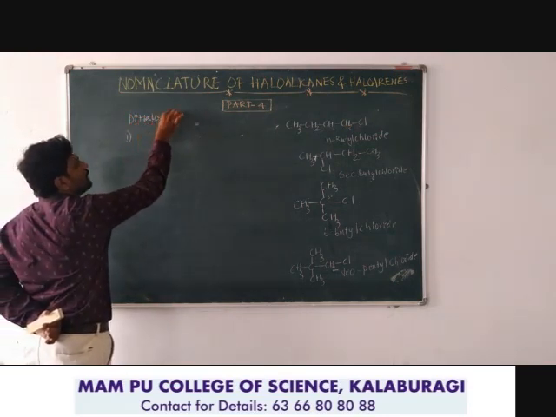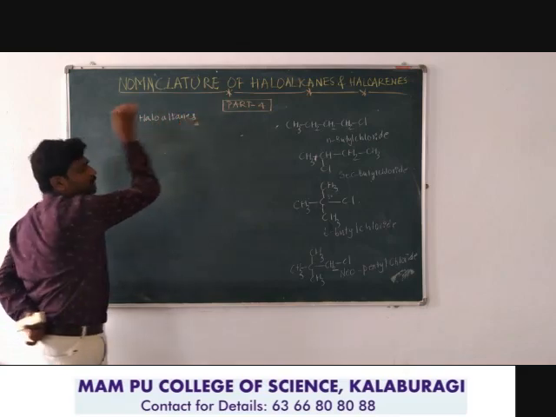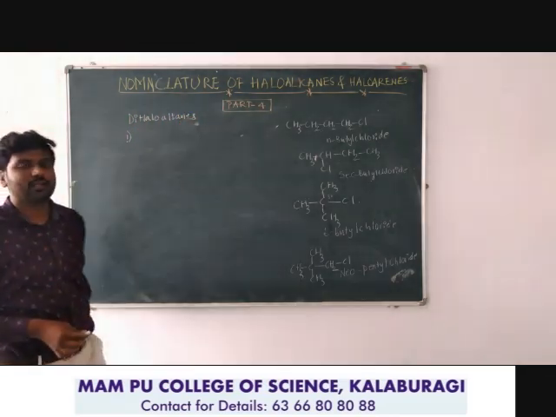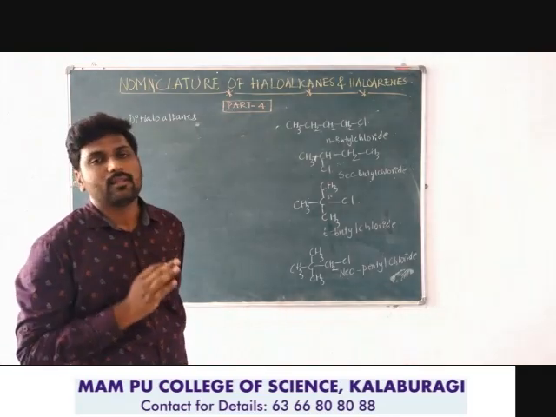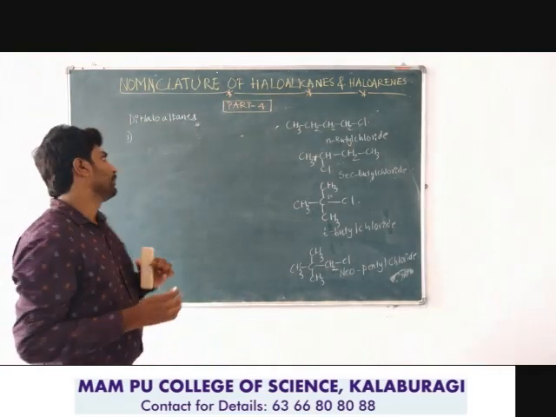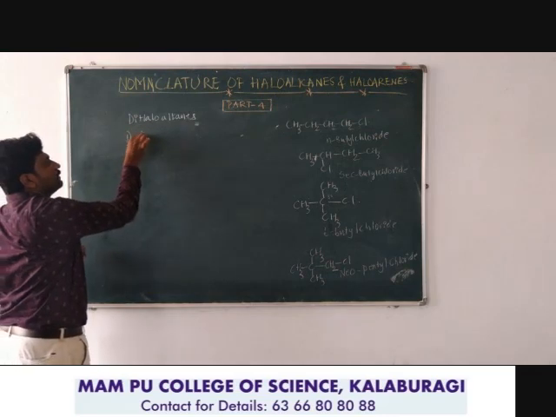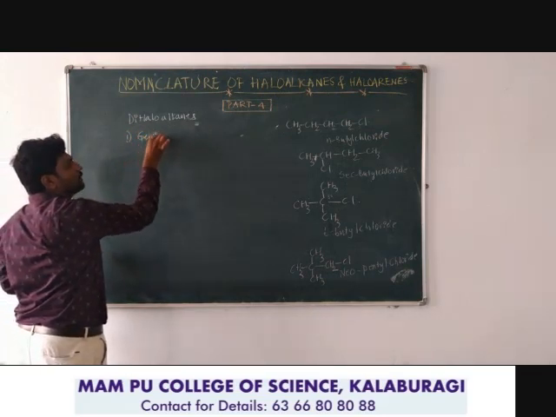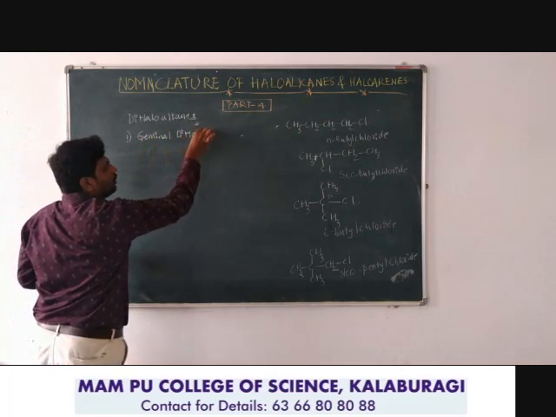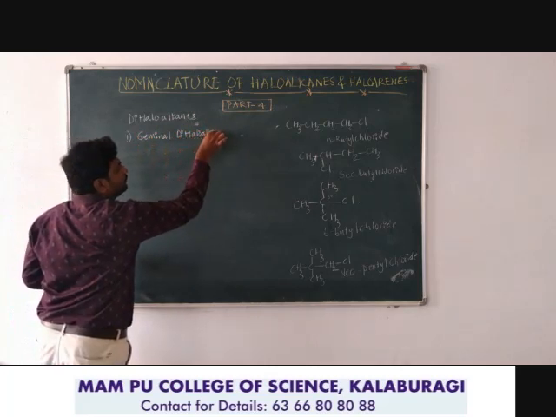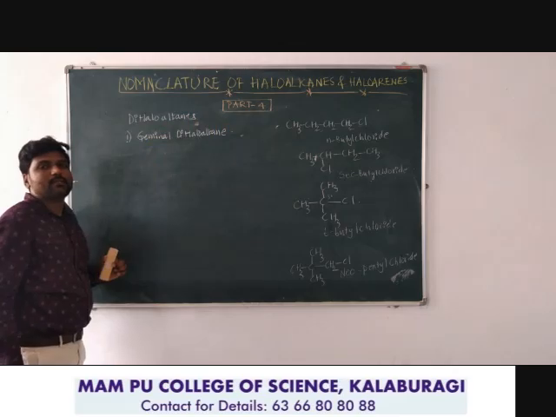You already studied that dihaloalkanes are the type of haloalkanes where two halogen atoms are bonded to the alkane, that is, an aliphatic hydrocarbon. First one is geminal dihaloalkane. See here, geminal dihaloalkane.